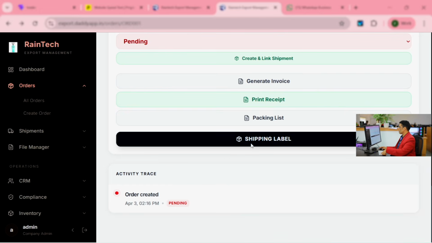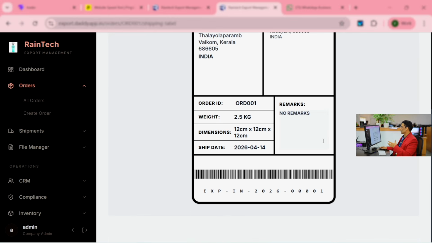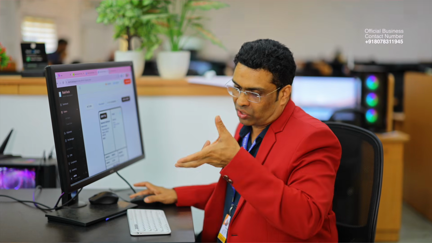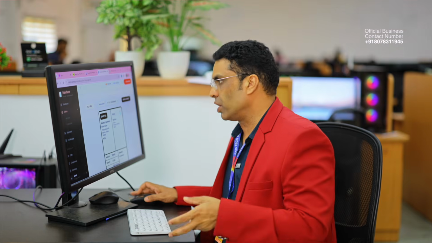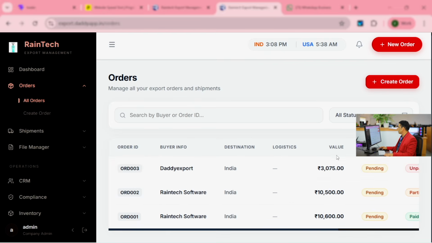Shipping label. Yes, this is what I was searching for. Where is the shipping label? See, when you pack it, you can put this shipping label. This is also completely customizable. Currently, we made it in 4 by 6 inch, 100 mm by 150 mm. And this is the way you can manage all your details, and all the orders you will find.